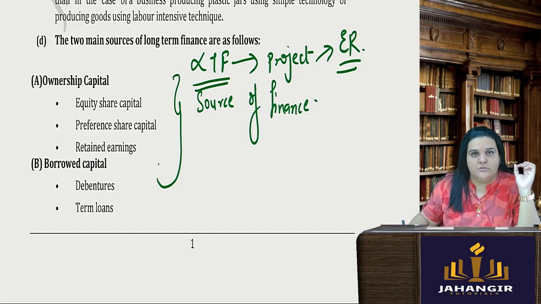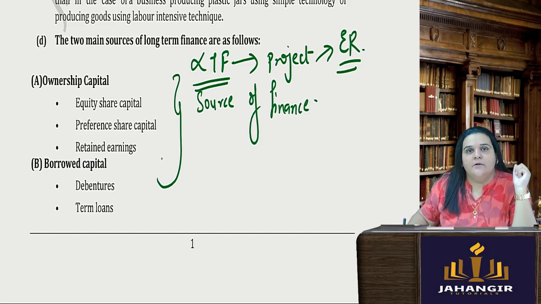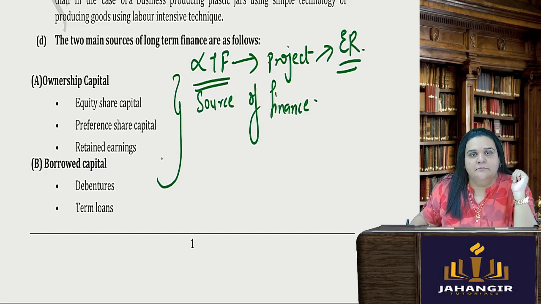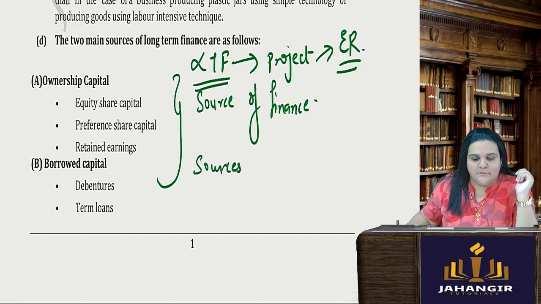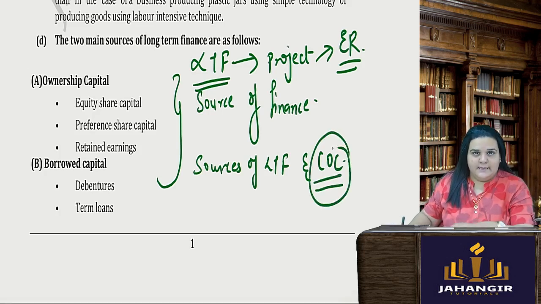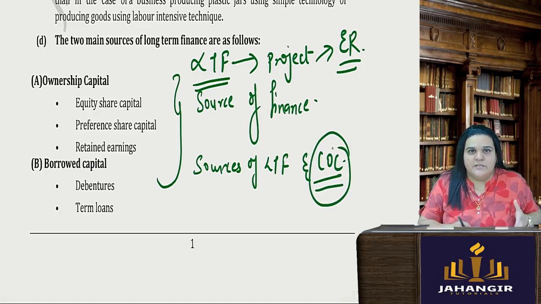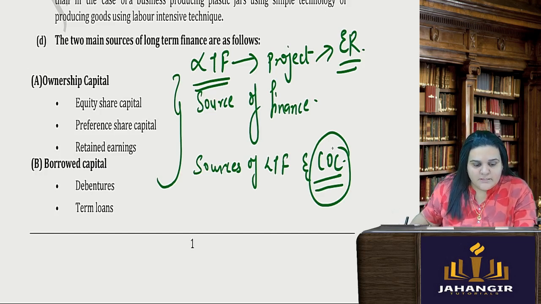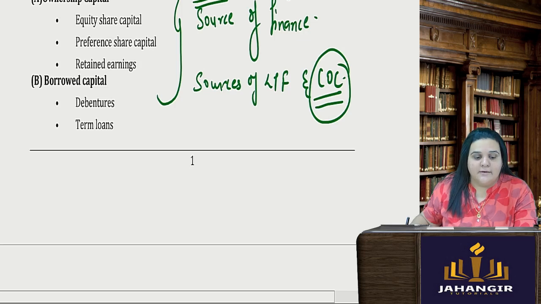So in order to select a source, what will I look at? What will I study? The first most important thing. See the name of the chapter, no? It is: Sources of Long-Term Finance and Cost of Capital. So the first important thing before selecting the source, I will see the cost of capital. Only then I will come to know whether I can invest in this project or not. So I will have to ascertain which capital I can go through.